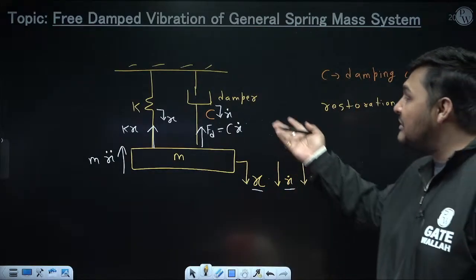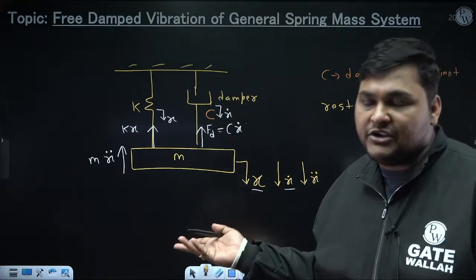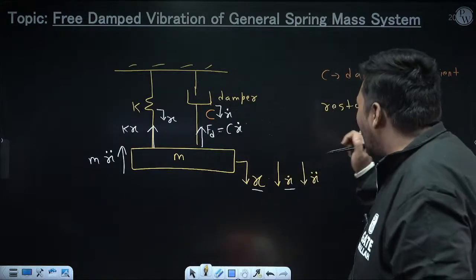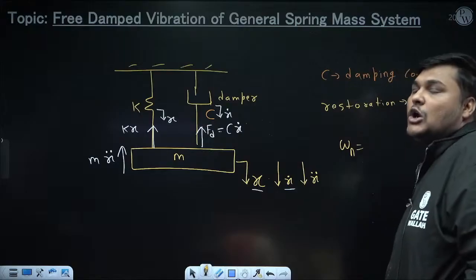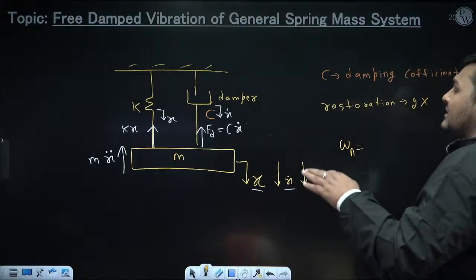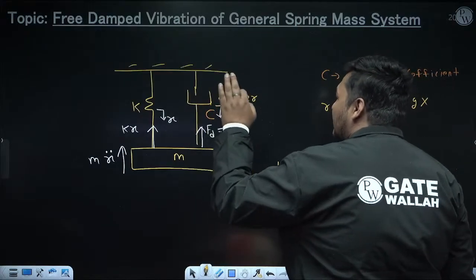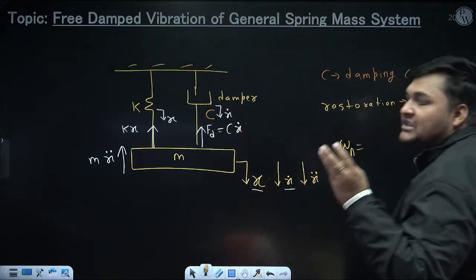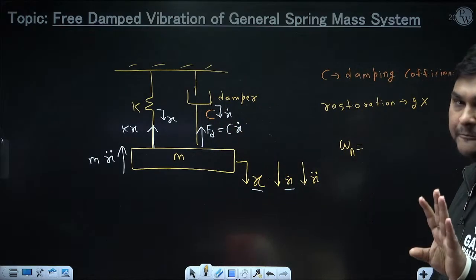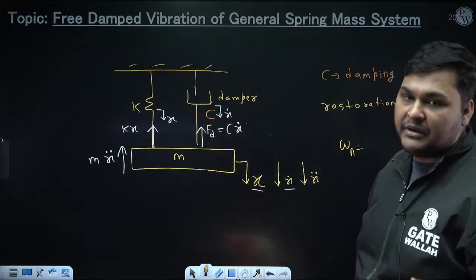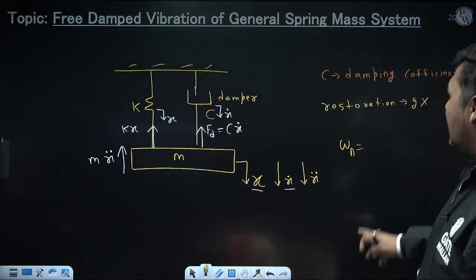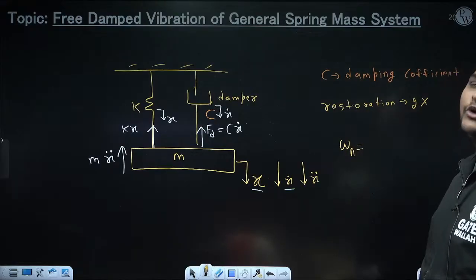It might be possible that due to the presence of the damper, no vibration is occurring. But what is omega n? Omega n is not the frequency of this vibration. Omega n is the frequency when no damper is attached, because I will compare this actual vibration with natural vibration. So that's why I am finding the expression in terms of omega n.